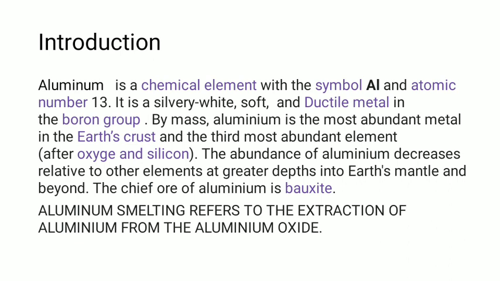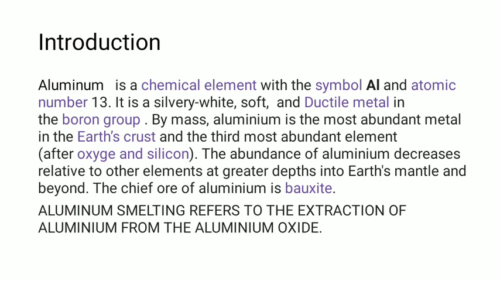So the chief ore of aluminum is bauxite. Aluminum is abundantly present in the Earth's crust, and to be very precise, it covers almost 8% of the Earth's crust. Aluminum smelting refers to the extraction of aluminum from the aluminum oxide. So from the bauxite, when you extract the aluminum, it's not completely aluminum, it's in the form of alumina or the aluminum oxide. When you go through certain processes, and you remove the oxide, you will get the aluminum.